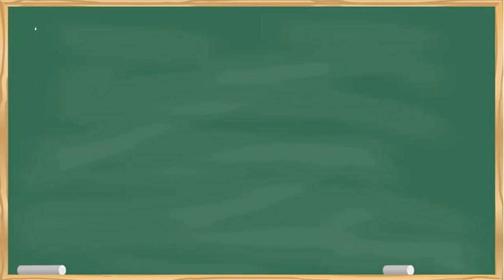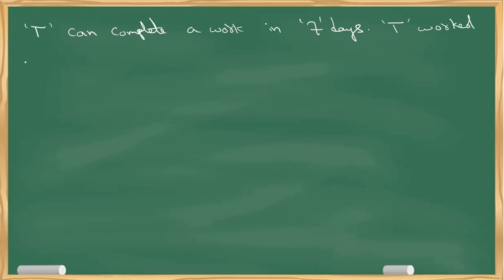So let's say T can complete a work in 7 days. So T worked for 5 days and left.